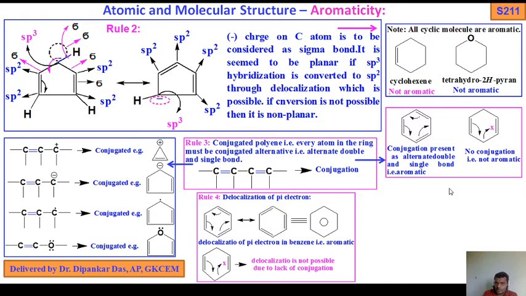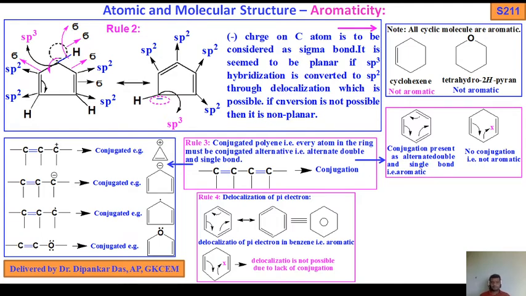So that's why there is no conjugation, not aromatic. Okay, there is no double bond, only a single bond. After movement of the pi electron here, this becomes a double bond, this becomes plus. So there is no double bond, so there is no question of conjugation. That is the non-conjugation.